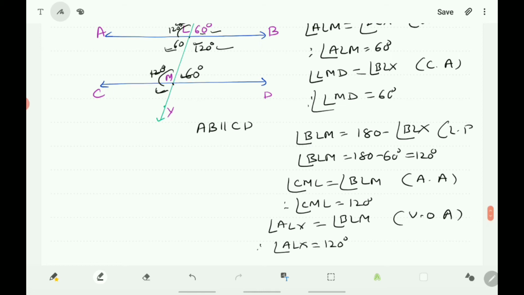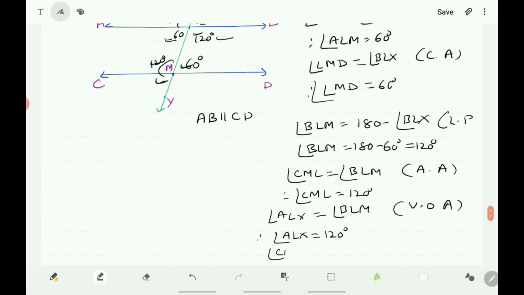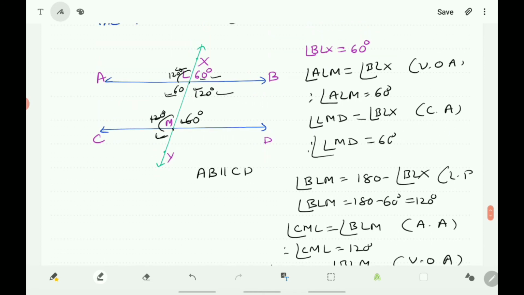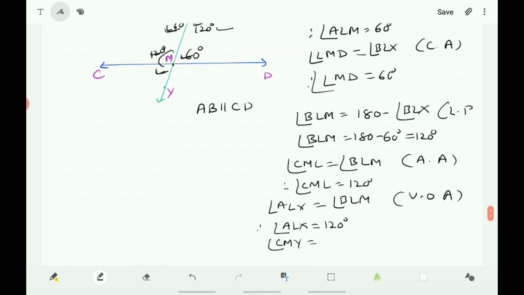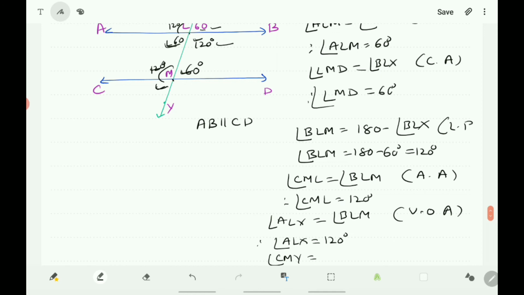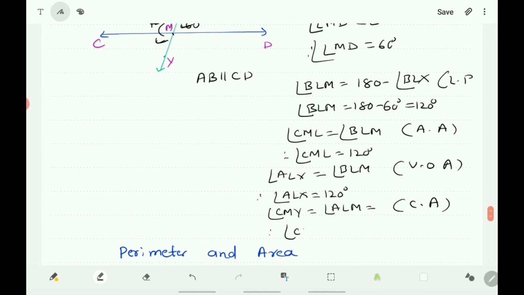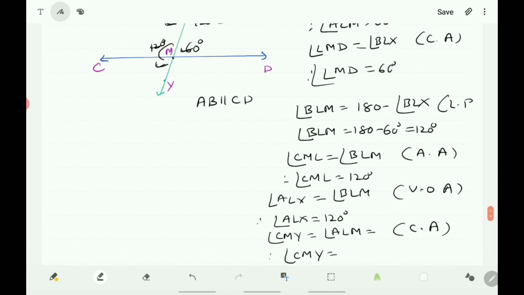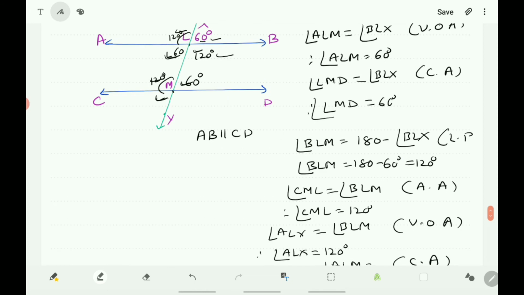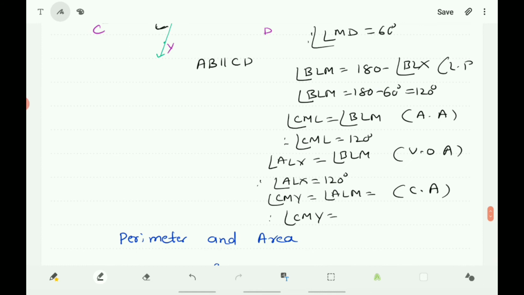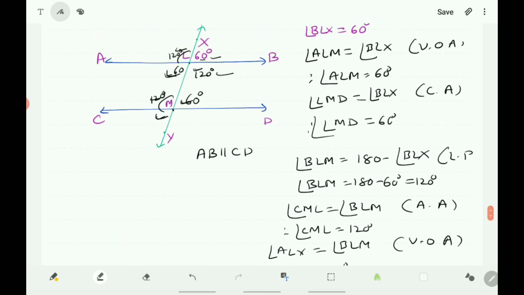Which angle? CMY or YMC. Angle CMY is the vertically opposite angle for this 60 degrees, or it is also equal by corresponding angles. If you want to take corresponding angles, you write angle CMY is equal to angle ALM, that is a corresponding angle. ALM is 60 degrees. Therefore, angle CMY is also 60 degrees.